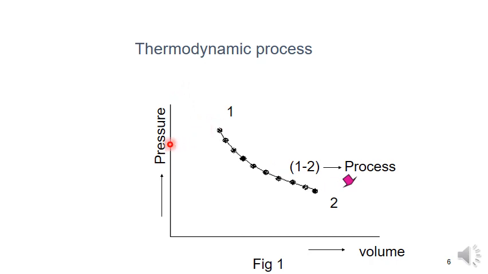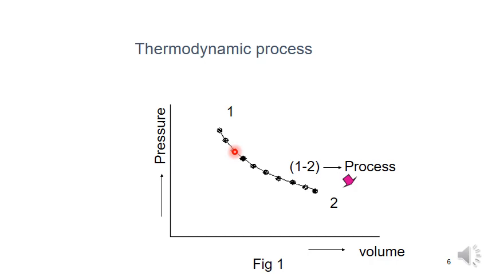If you take pressure and volume, the system is changing its state during its interaction from state 1 to state 2. Here the temperature goes from high temperature to low temperature. So a change in the state of a system during its interaction. 1 to 2 represents the process, and these dots represent the intermediate states.